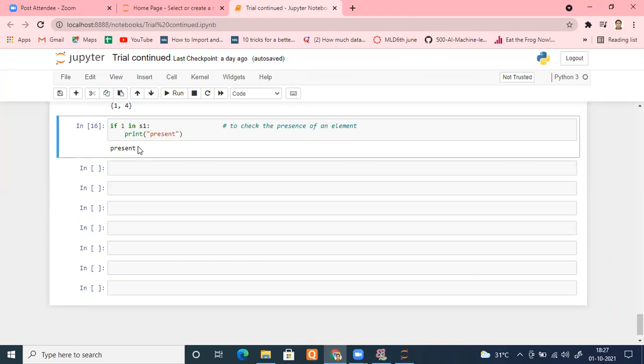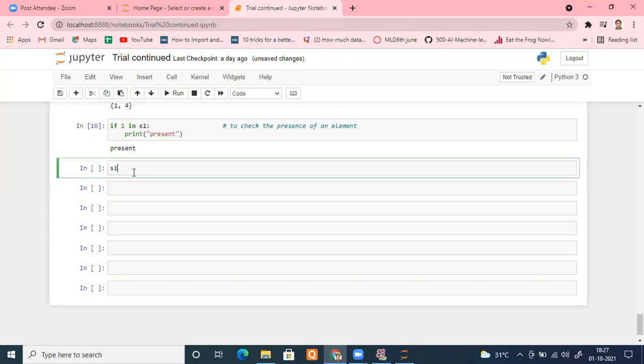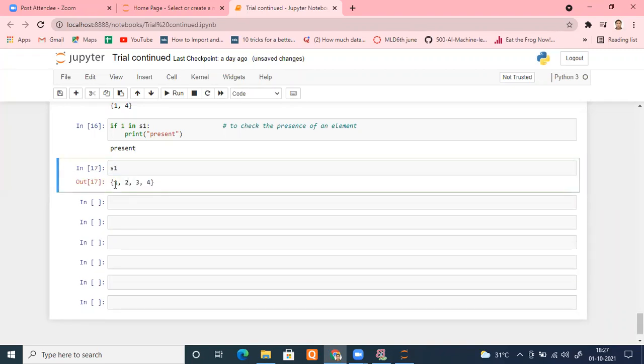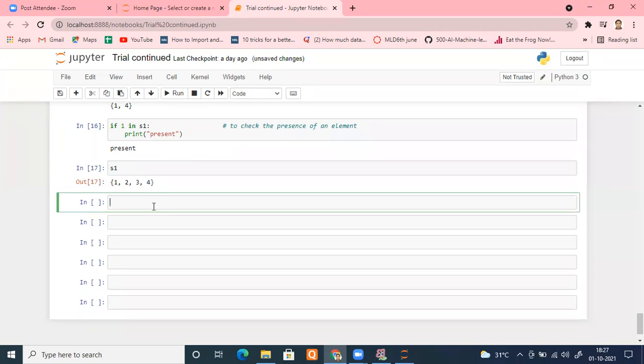Okay, so suppose I'm again printing S1 here, and S1 is for now, for example, 1, 2, 3, 4. There are different things that you can do in S1. You can add elements, you can remove elements. I repeat again, you can add elements to the set, you can remove elements from the set. So tell me, is it mutable or immutable?